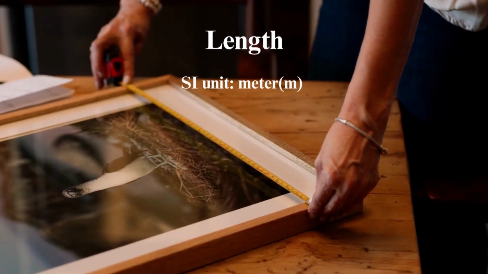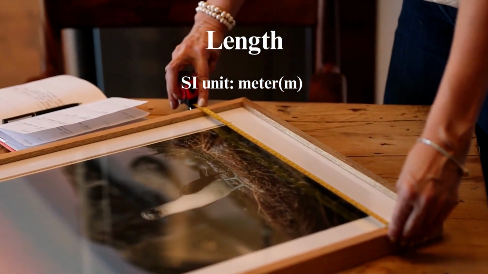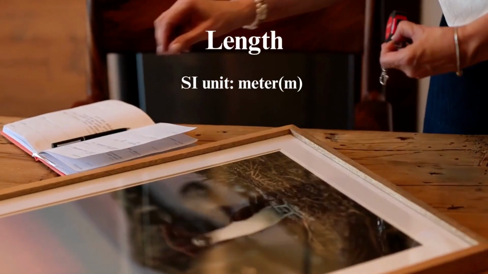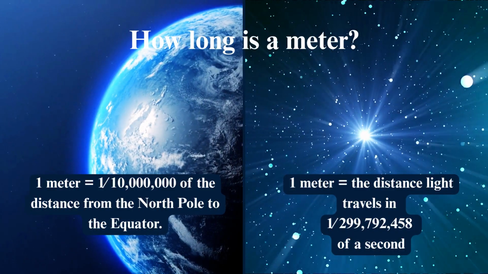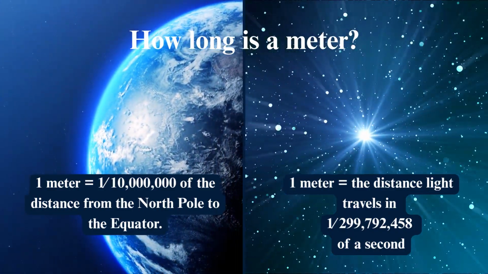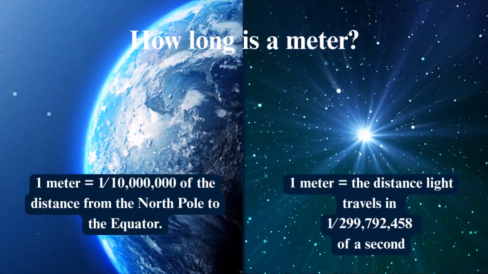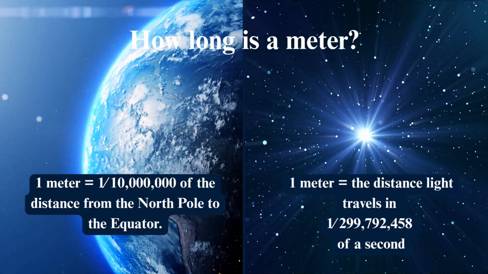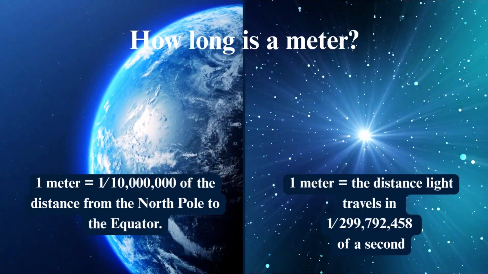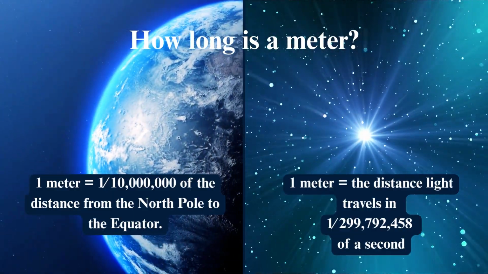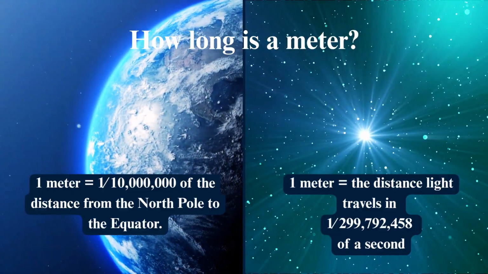Let's first define the concept of length. The meter, the SI unit of length, was initially defined as 1/10 millionth of the distance between the North Pole and the equator. Imagine that, defining a human measure from the very shape of Earth itself. But as science advanced, we sought greater precision. Today, the meter is defined by something constant and universal.